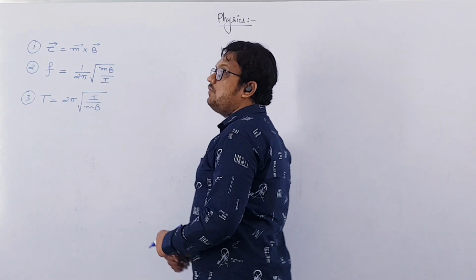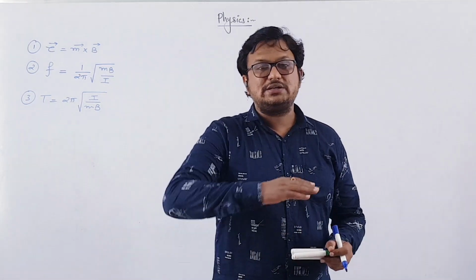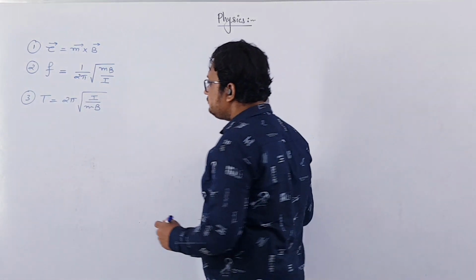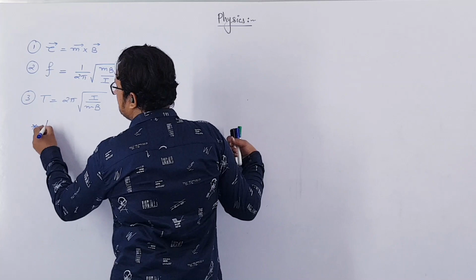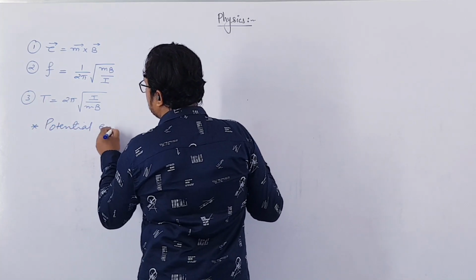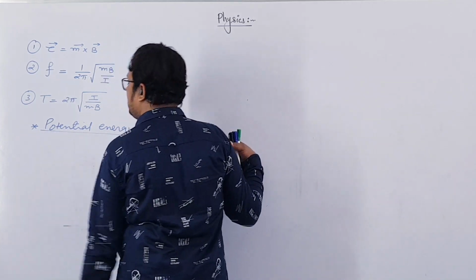Now we are going to derive the formula for potential energy, or the work done in displacing a dipole through a small angle, right? So the next topic is potential energy, or you can say the magnetic potential energy of a dipole.